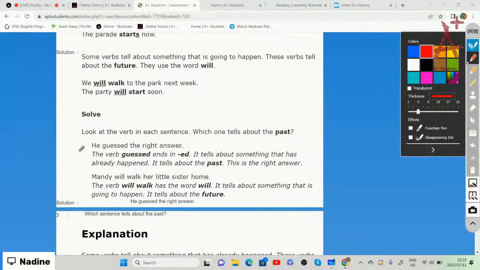We need to choose the correct sentence that tells us about the past. He guessed the right answer, or Mandy will walk her little sister home.